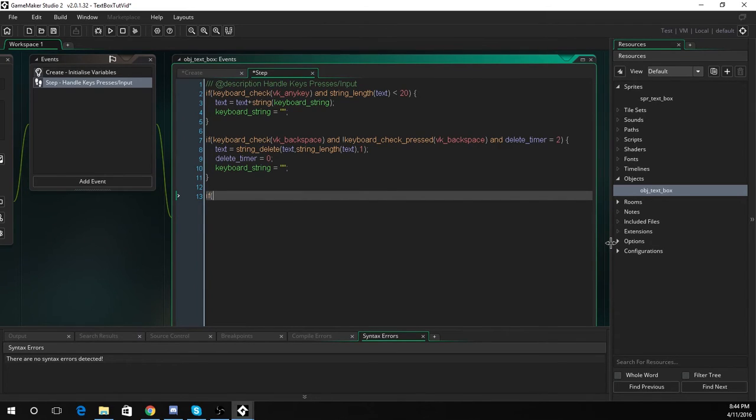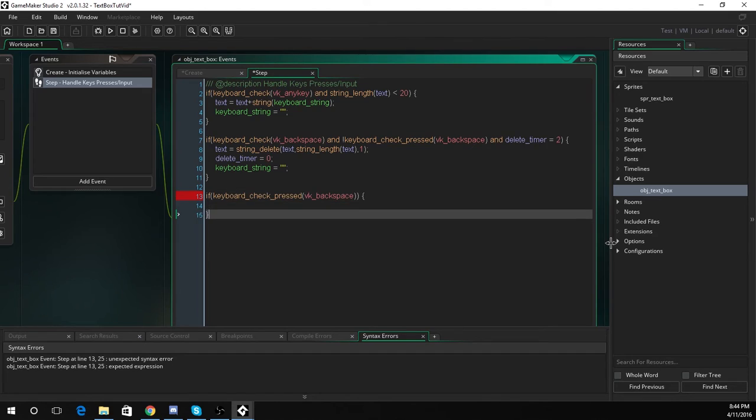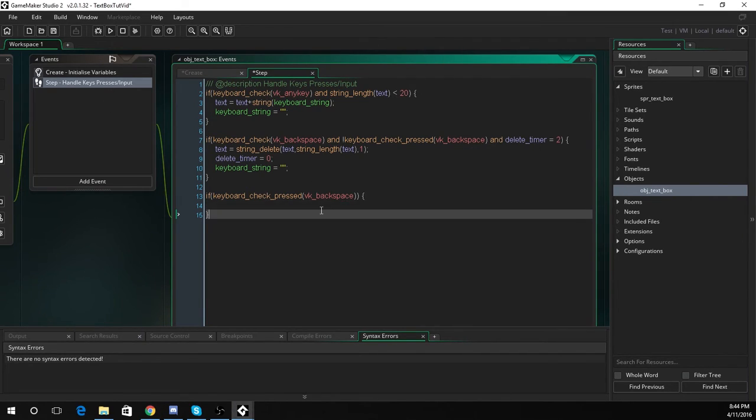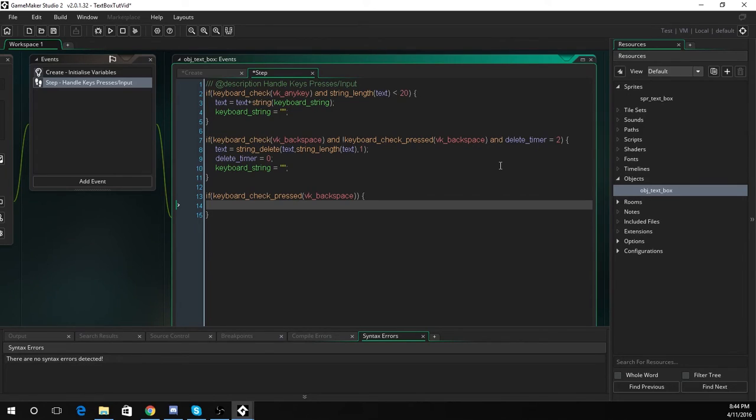So next what we're going to do is check if backspace was just pressed once without being held down. So now we're just going to check if VK backspace is checked. Once we've done that, we can just set the text to pretty much the same thing as before.